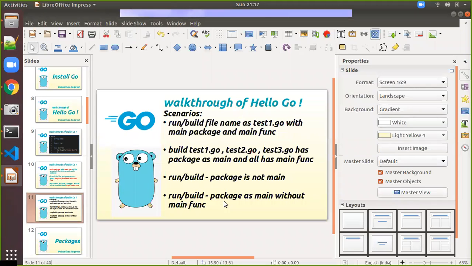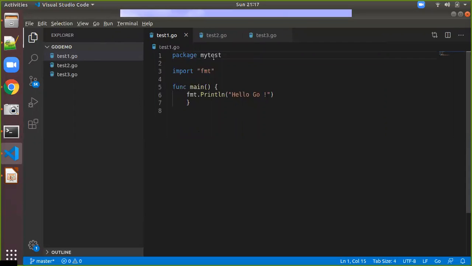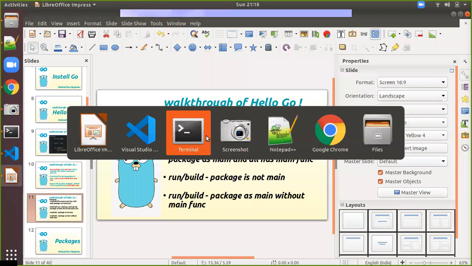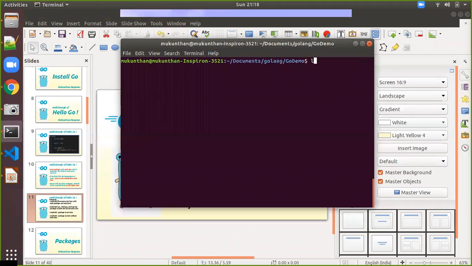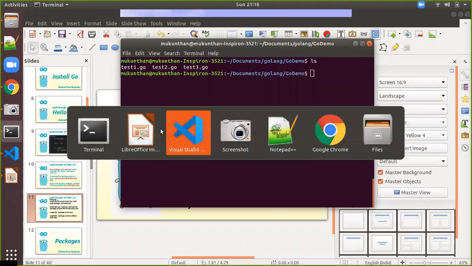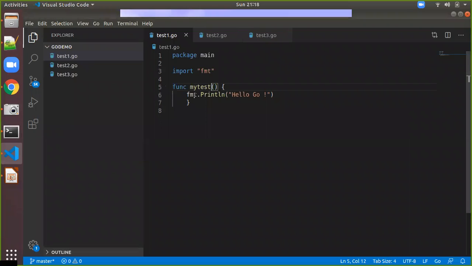And next one we will go, the main package is there but without a main function. Same thing we will update here. So main, but the function name now changes to mytest. Let's see test1.go. Go to the terminal, Control L and ls command to see what files are available: test1, test2, test3. Fine. In test1 we have the main package, but we don't have the main function. One more time we will confirm. So main package, and there is no main function.